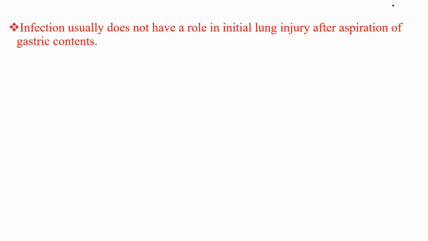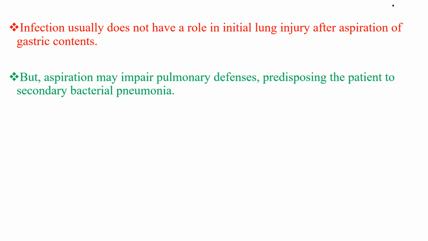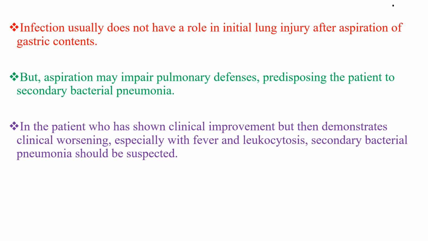Infection usually does not have a role in the initial lung injury after aspiration of gastric contents. But aspiration may impair pulmonary defenses, predisposing the patient to secondary bacterial pneumonia. In a patient who has shown clinical improvement but then demonstrates clinical worsening, especially with fever and leukocytosis, secondary bacterial pneumonia should be suspected.